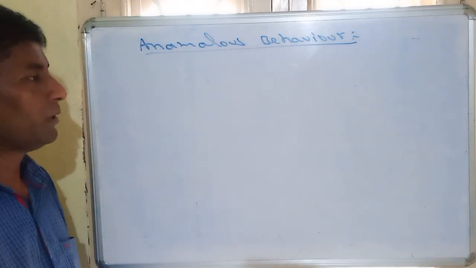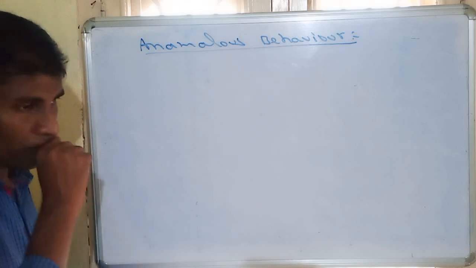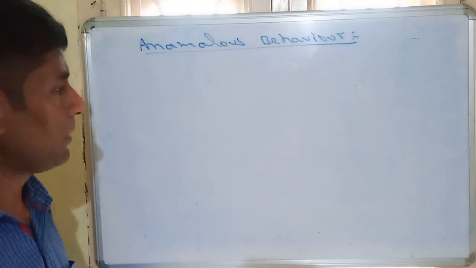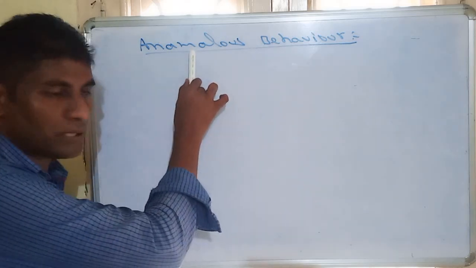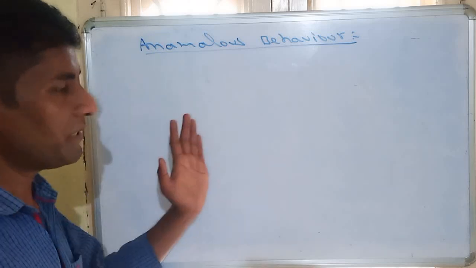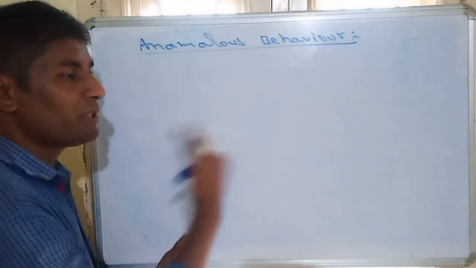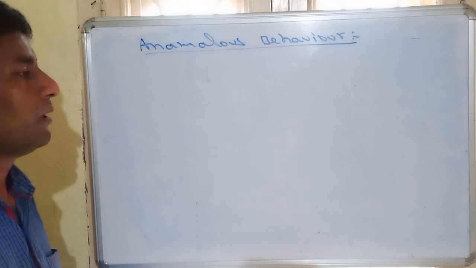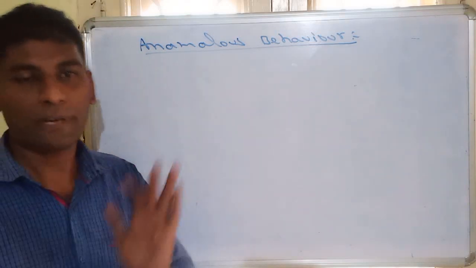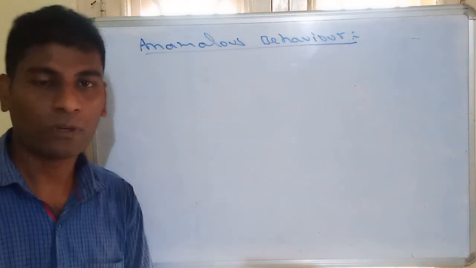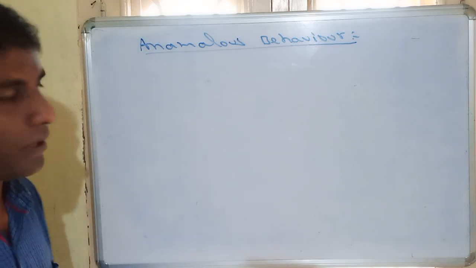Mostly in all groups there is a property of anomalous behavior. Anomalous means abnormal. That means different behavior. So which element will show different behavior is the second period element in the respective group, which will show abnormal behavior.